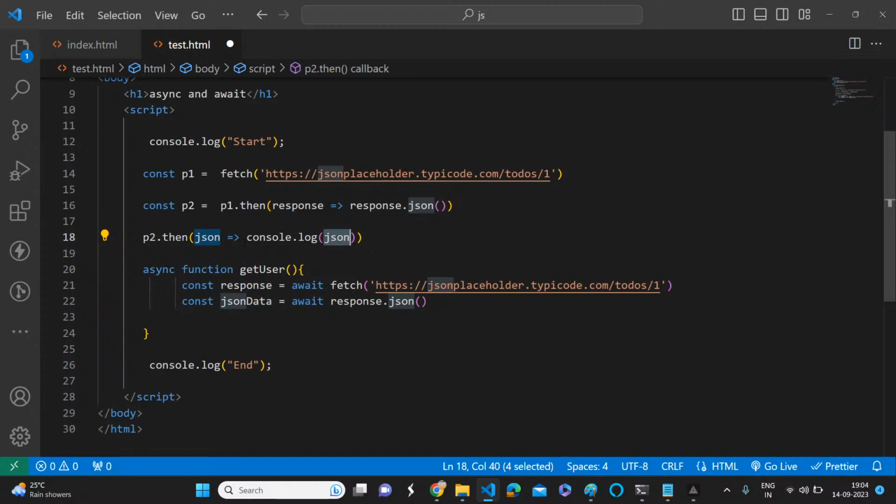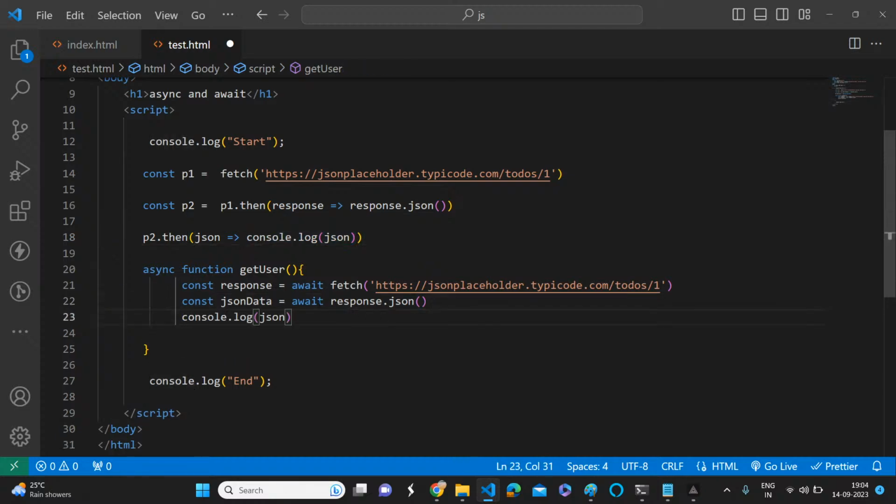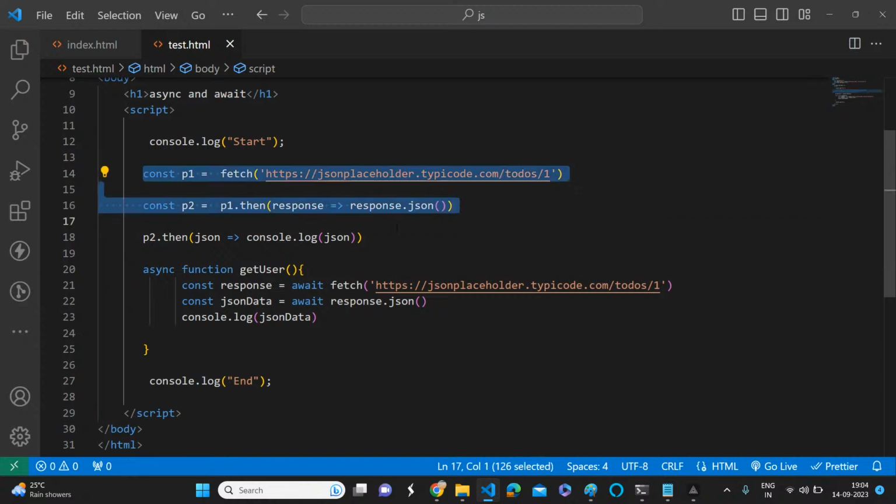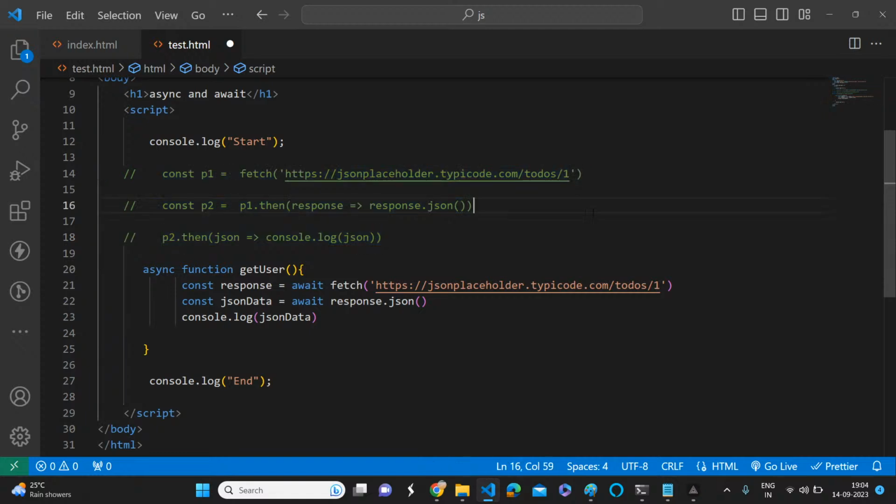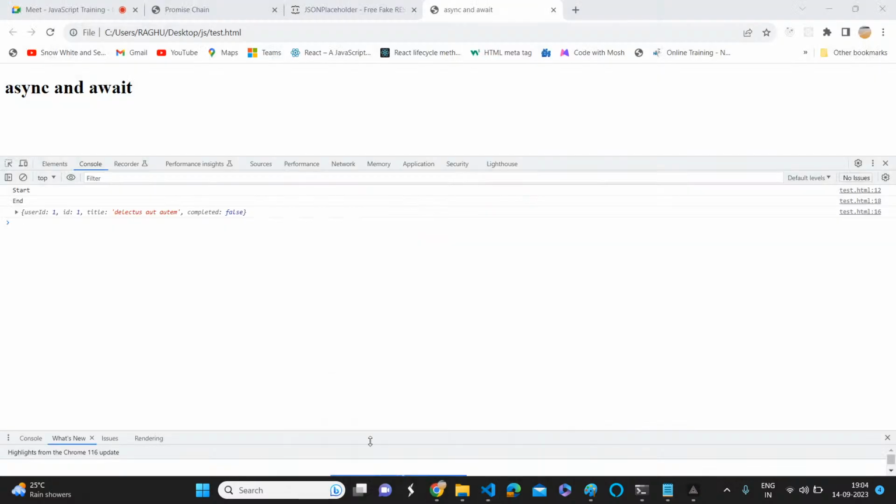So now, same thing. I just changed the name, right? Let's see whether this is also working in a similar way or not. Of course, in this promise we are not returning anything right now. We are just invoking and doing console.log. So let's see whether we will get the output or not. Got it?